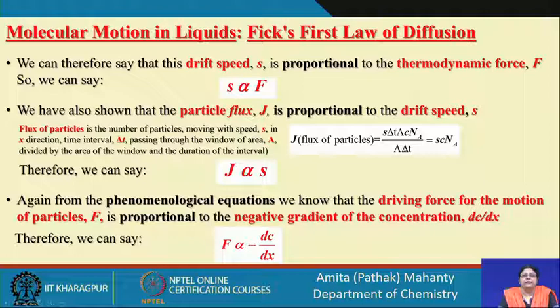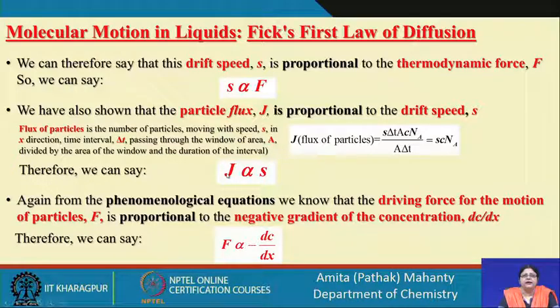So, we have also derived the flux of ions, but let us only concentrate on the flux of particles. The flux of particles, as you see, will be proportional to the speed of the molecules associated in the system. So, what have we generated? We have generated another relationship of dependence, where the flux of particles represented by J will be proportional to the speed of the particle. This is the drift speed which we are talking about.